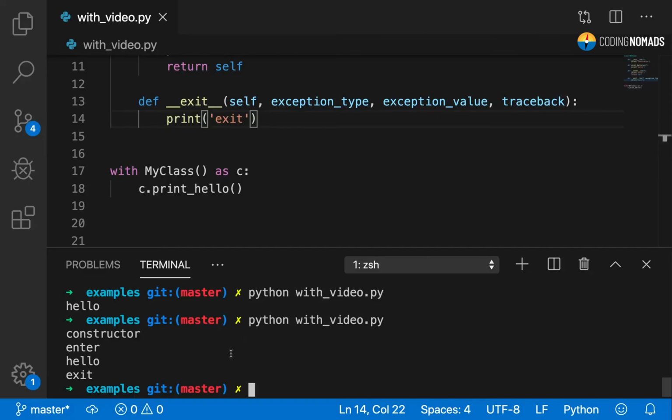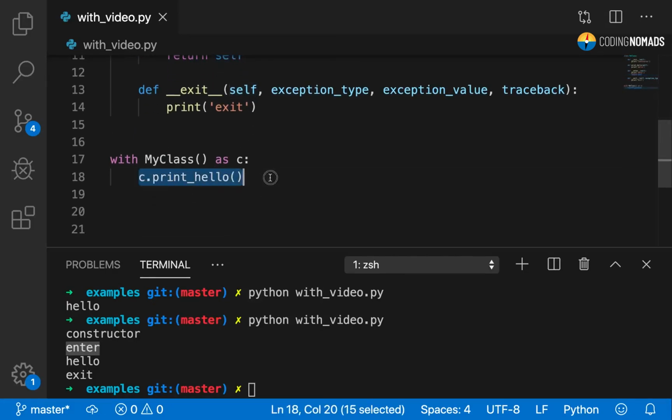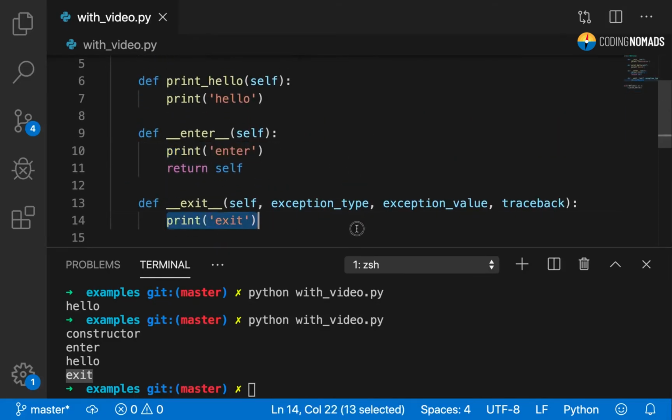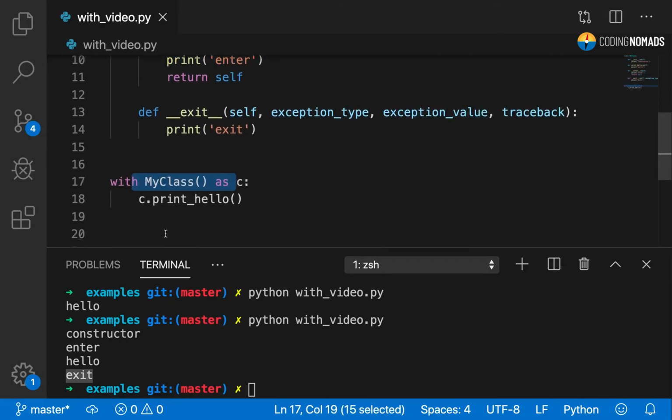Great. So now we ran our code. We see that the first thing that was called is the constructor, which is right here. The second thing that was called was the enter method. So the with statement executes the enter method and assigns the result of that to c, which is, again, self. Then we call print hello, so hello is printed. And finally, exit is called, right? And exit is called because the with statement went out of scope. So great, and you are now welcome to add any arbitrary code that you wish to execute before the with statement begins and after the with statement ends.